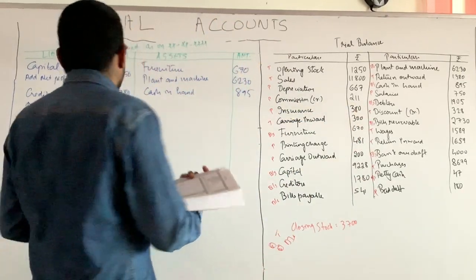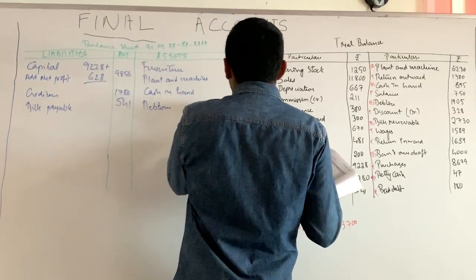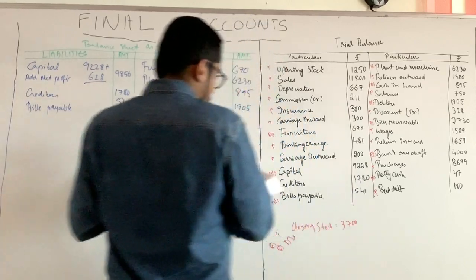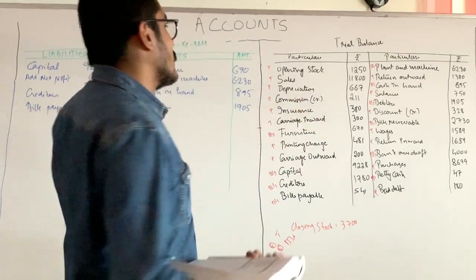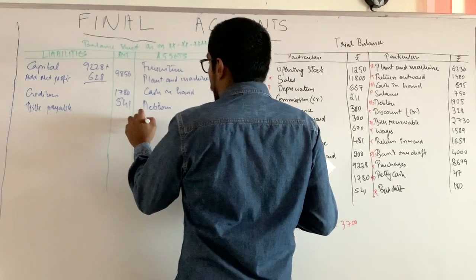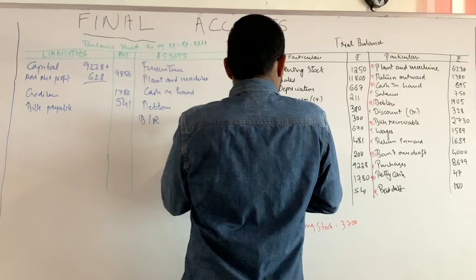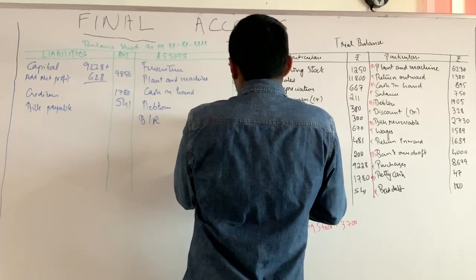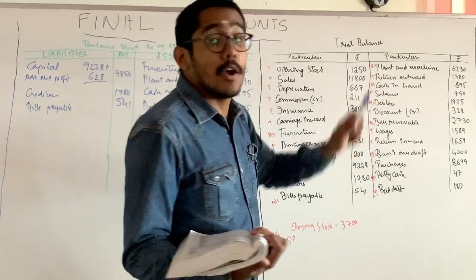1905. That is also an asset. Debtors 1905. That is an asset. Then bills receivable. That is also an asset. 2730. Bills receivable 2730. Then come over here. Bank overdraft.